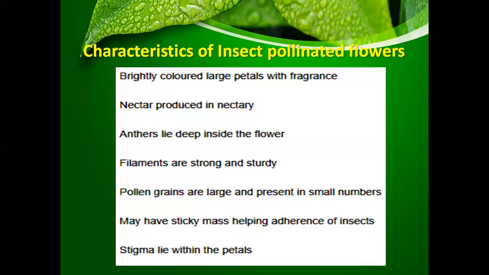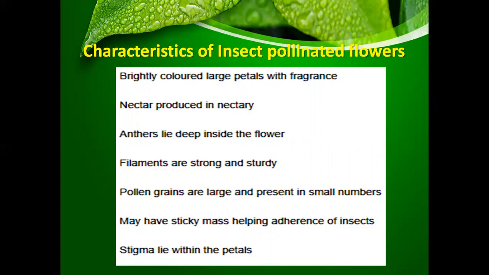Nectar is produced in the nectaries. Anthers lie deep inside the flower. Filaments are strong and sturdy. Pollen grains are large and present in small numbers. These insect pollinated flowers may have a sticky mass which helps the adherence of insects, and the stigma of these flowers lies within the petals.